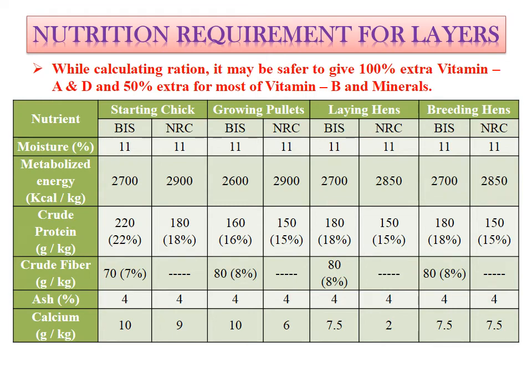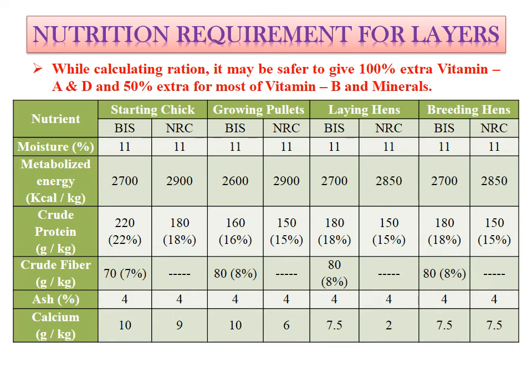In all cases, whether BIS or NRC standard, the moisture percent is the same, only 11%, while the metabolizable energy, calculated in kilocalories per kilogram, will be different. For starting chicks it is 2700 according to BIS, while according to NRC it is 2900. For growing pullets it is 2600 and 2900.